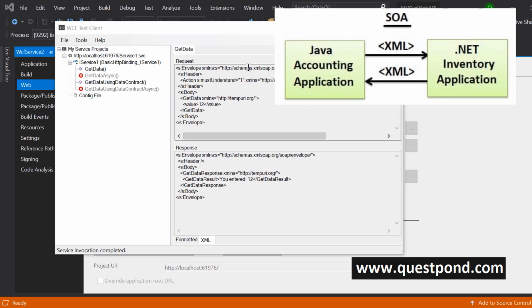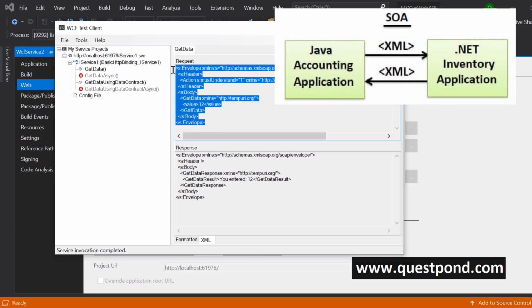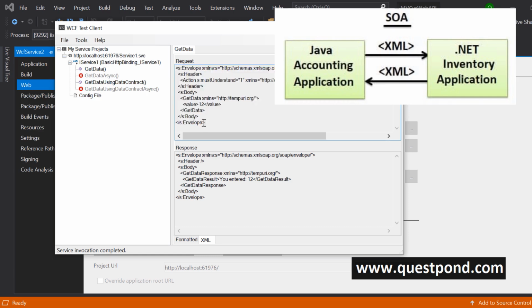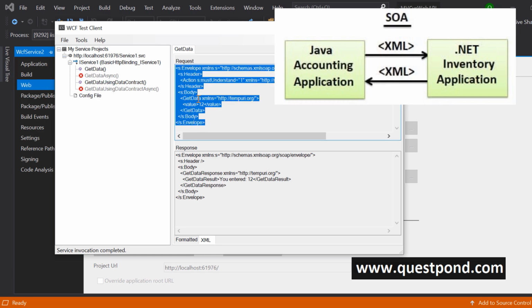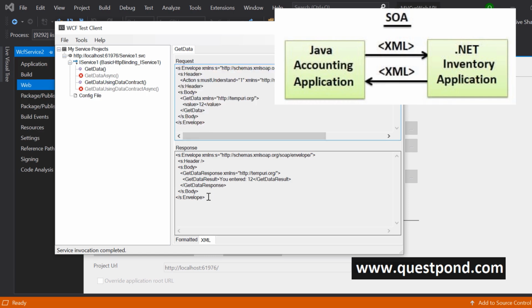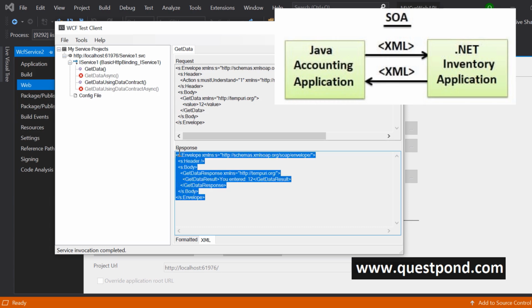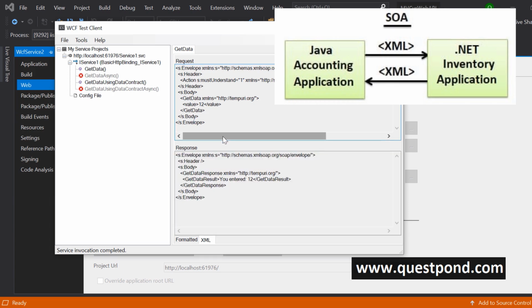So you can see here, this is a very simple project of WCF, right? You can see that the client can send a request, or I'll say one service can send a request in XML, and the other service can respond in terms of XML. So in short, the way web API helps to implement REST architectural style, WCF helps to implement service-oriented architectural style.